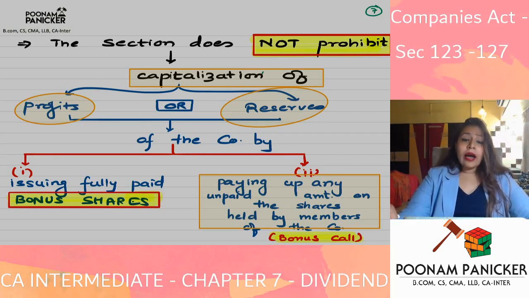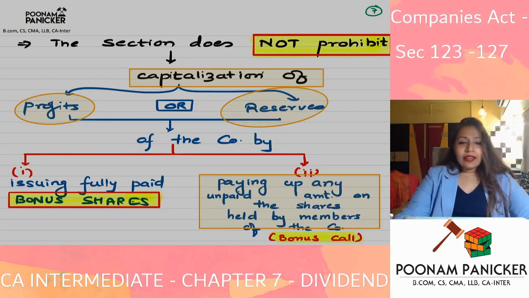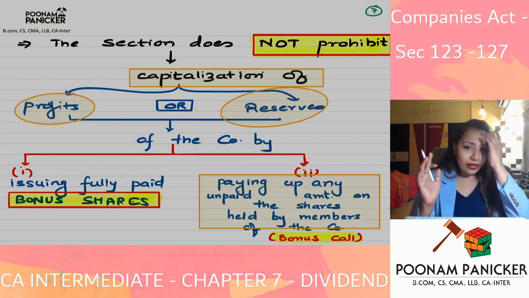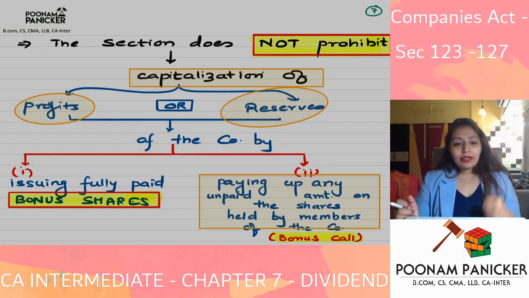But once the dividend is declared, then you cannot convert it into bonus. I cannot tell you I will give you dividend, and then say no, I will give you bonus shares now. That is not possible. Once dividend is declared, dividend will have to be paid. But that does not mean you cannot issue bonus shares or do a bonus call.